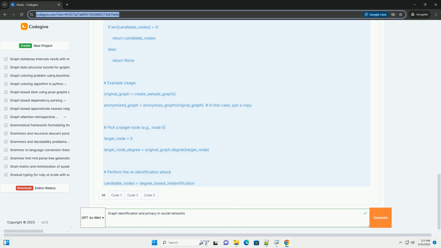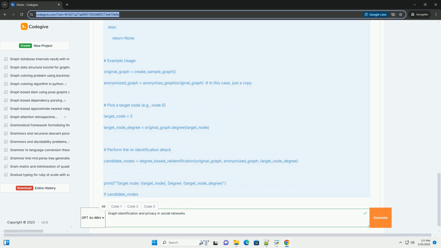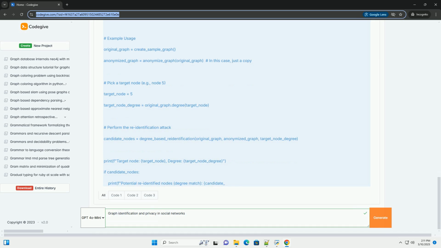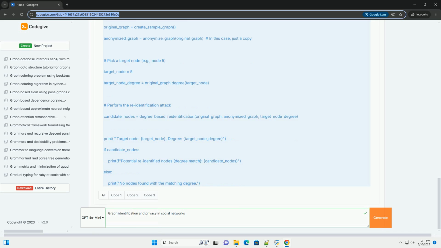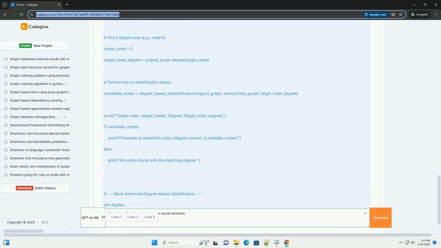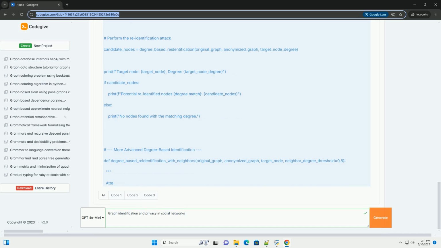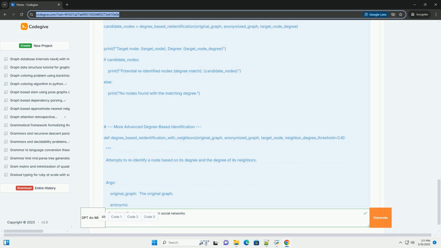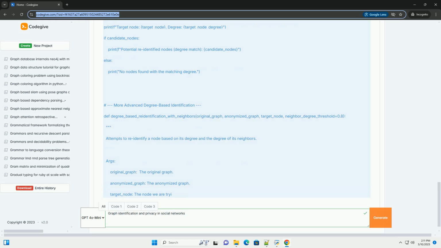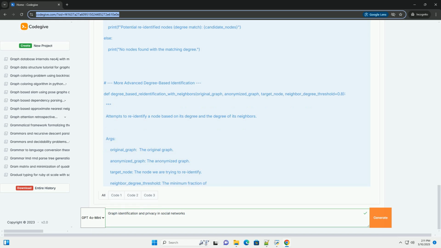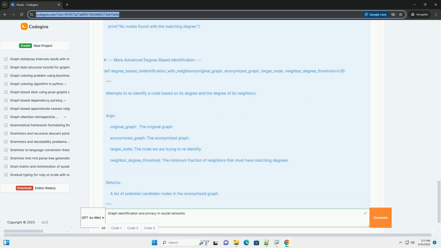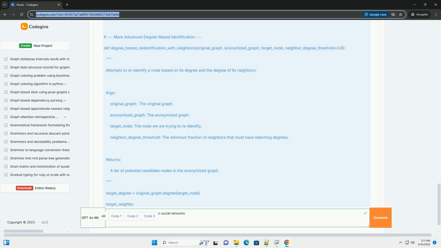Graph identification, anonymity attacks. Can an attacker identify a specific user within a seemingly anonymized or perturbed social network graph? This is especially concerning in scenarios where the released data is intended for research or public benefit but inadvertently compromises user privacy. 2. Inference attacks. Can an attacker infer private attributes of a user, for example political views or health conditions, based on their connections, activities, or the characteristics of their neighbors in the graph?